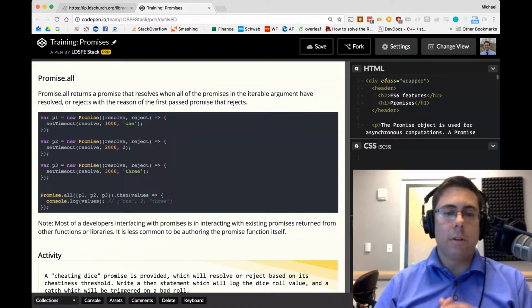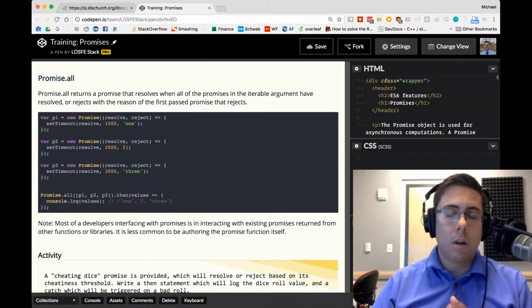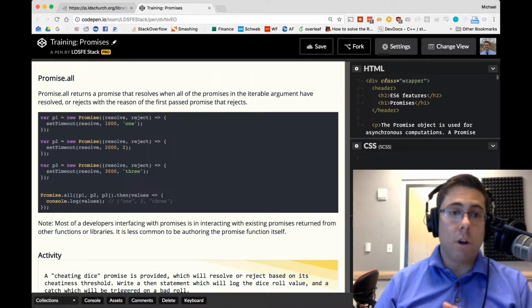Promise.all. So here's another, we have several static methods on promises. You have promise.reject, promise.resolve. Another static method on the promise object is promise.all. Promise.all returns a promise that resolves when all of the promises in the iterable argument, so an iterable argument would be something like an array, something you could iterate over, have resolved, or rejects with the reason of the first passed promise that rejects. So it's going to reject with the first reason that it was rejected, or return all of the values.